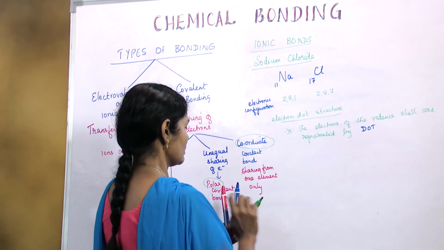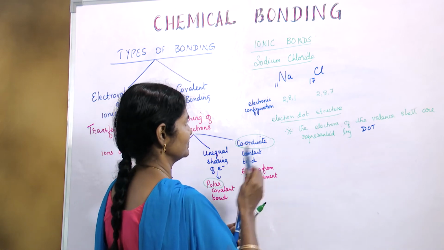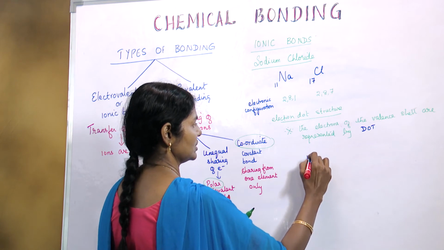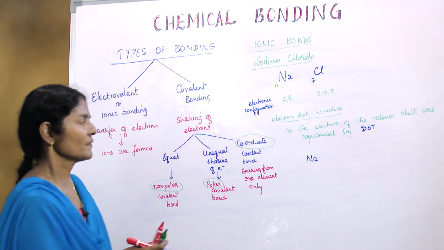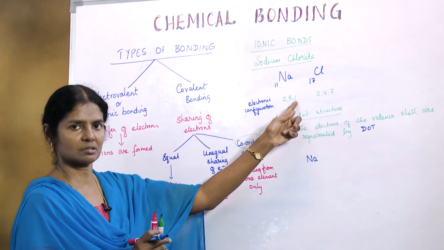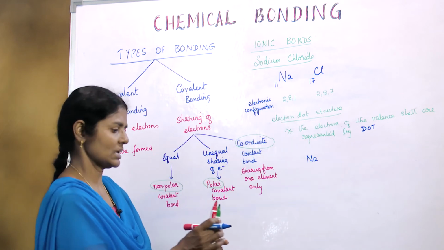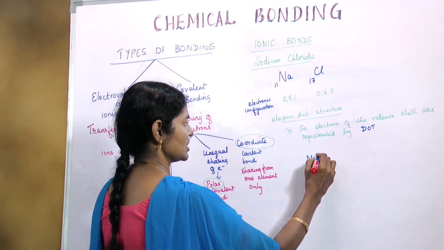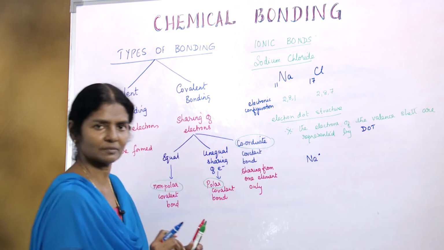Now, moving on to sodium. As I told you, there is only 1 electron, so only 1 dot is needed. Let's take it as 1 dot here.